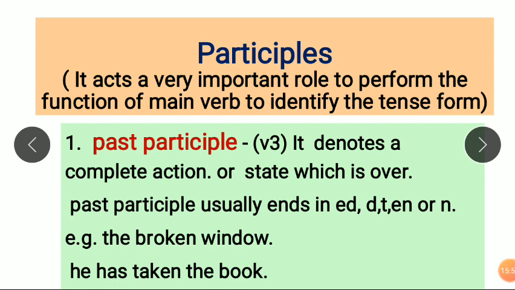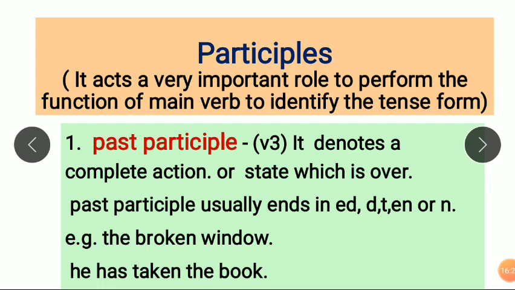Now, what do participles mean? They play a very important role in performing the function of the main verb to identify the tense form. Participles we use in perfect tense and continuous tense too. A past participle denotes a complete action. Our action is completed, a state which is over. A past participle usually ends in ed, d, en or n.